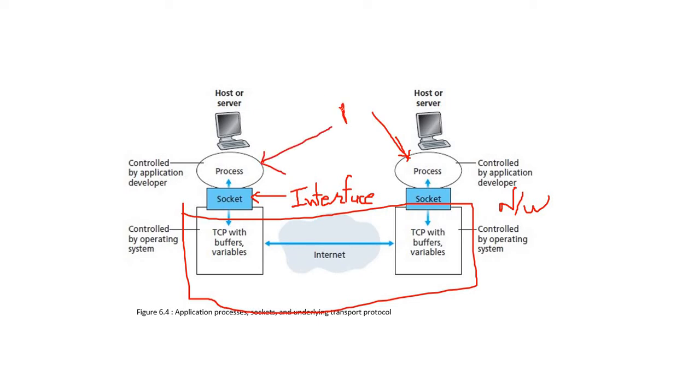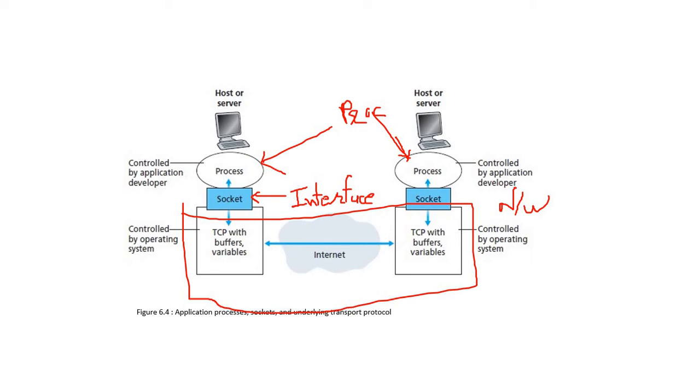These are the processes. Okay. So whenever processes are communicating with the network, they are communicating through the socket. Get it? So socket is an interface between process and computer network. It looks like a door.